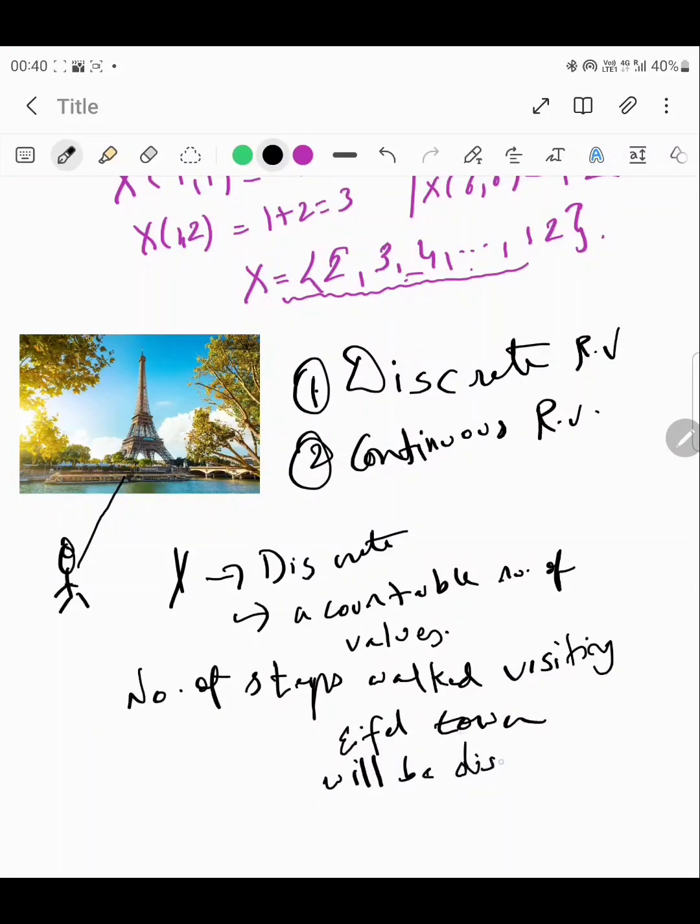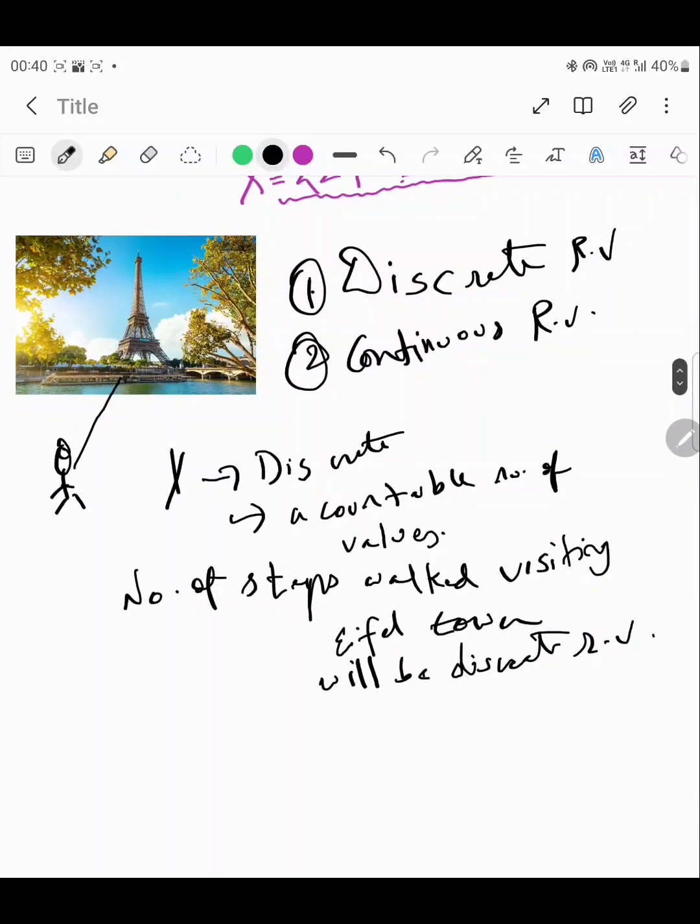Because we know that you can have a counting number for the number of steps. You can have 22,000, 25,000, you cannot have 25,000.2, right? So that's what we mean by a discrete random variable.